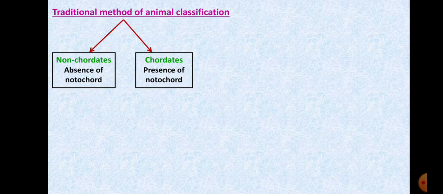Now let us look at the traditional method of classification. Traditionally, that is previously, before this natural system of classification came up, animals were grouped depending on the presence or absence of the notochord. Notochord is basically what provides support to the body.